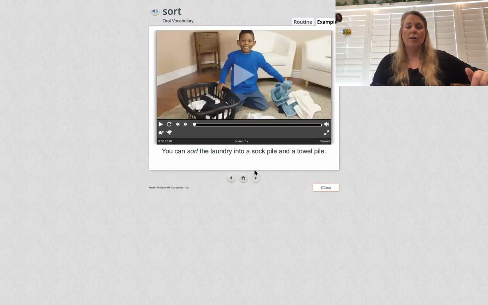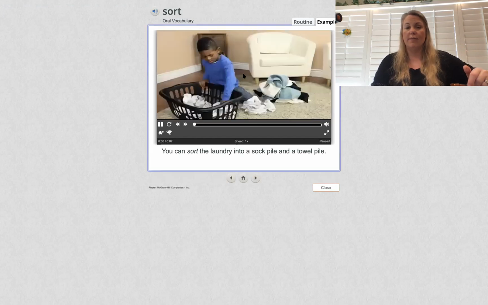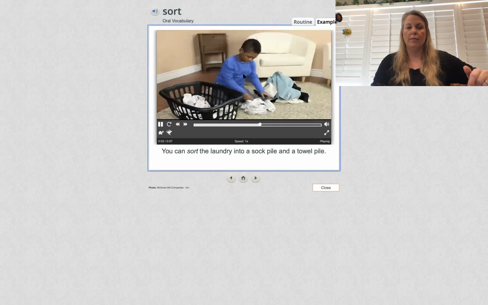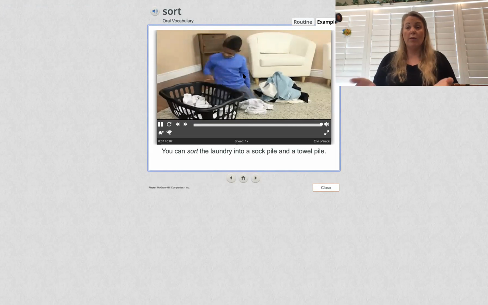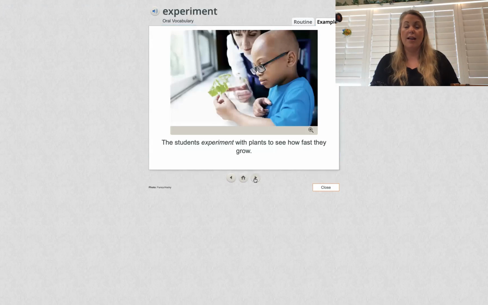The next word says, let's look and see. Sort. To sort is to place things in groups with other things that are the same in some way. Very good. So when we sort, we're going to go ahead and say sort, right? We're going to see what is same, what is different. All right. So we have the word similar, sort, and endless. Let's look at the next one.